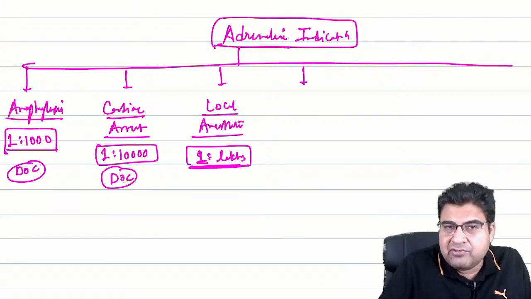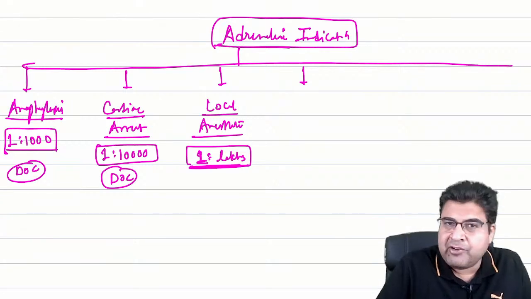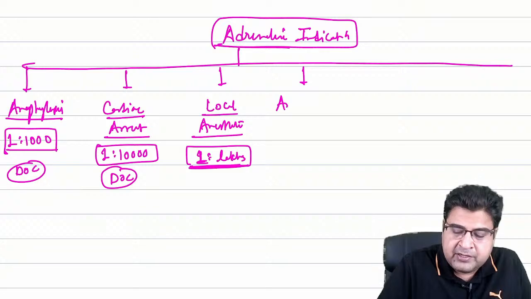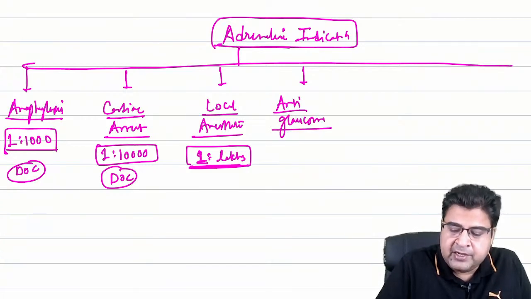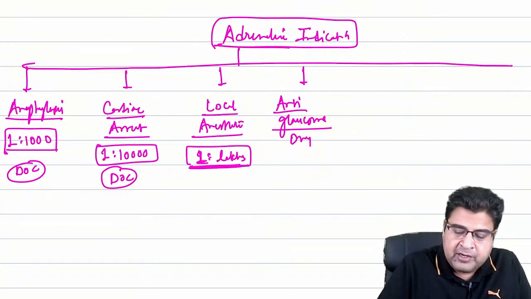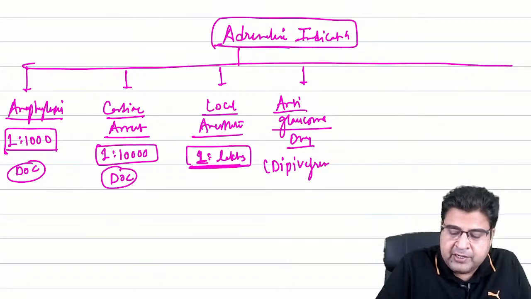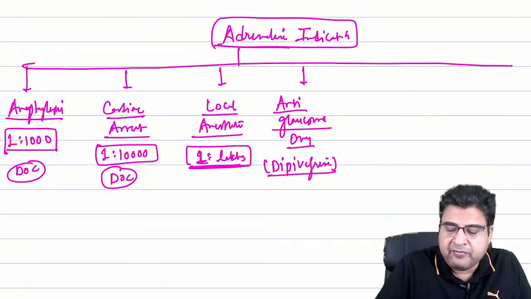Now apart from these 3 main indications, where else can we use adrenaline? So guys, please remember adrenaline is also used as an anti-glaucoma drug. This medicine can be used as an anti-glaucoma drug with the name of dipivefrin.